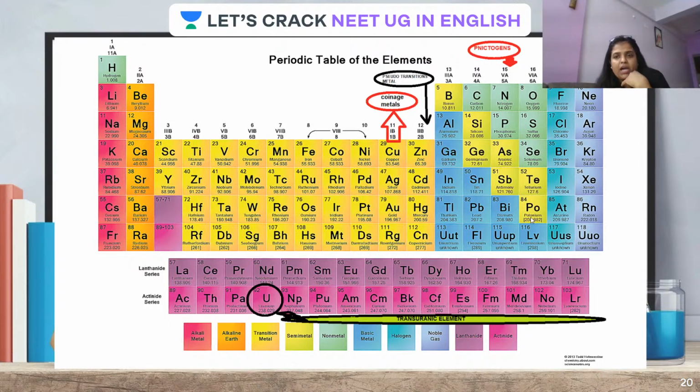Questions have been asked: which of the following sets of elements totally represent metalloids? So you need to be very careful, as questions are coming from this also. Boron, silicon, germanium, arsenic, antimony, tellurium and polonium are regarded as metalloids.